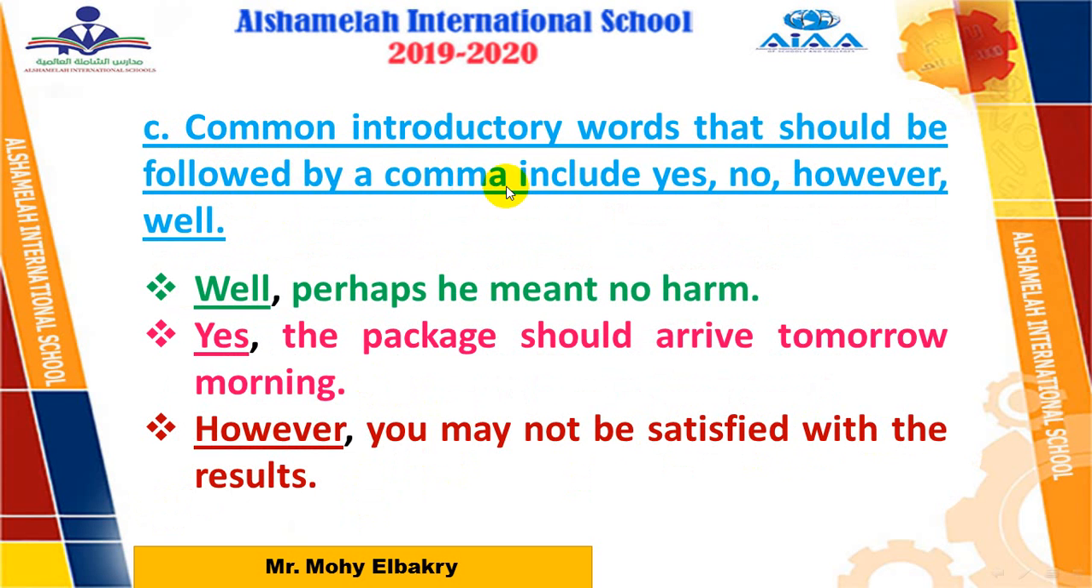C. Comma after introductory words that should be followed by a comma. This is very, very easy, really. If I start with yes, no, however, well, really, actually, sure, and so on, add a comma after them. Introductory means they come at the beginning of the sentence. Well, perhaps he meant no harm, so after well, add a comma. Yes, after yes, comma, the package should arrive tomorrow morning. However, yes, comma, however, you may not be satisfied with the result, and so on.